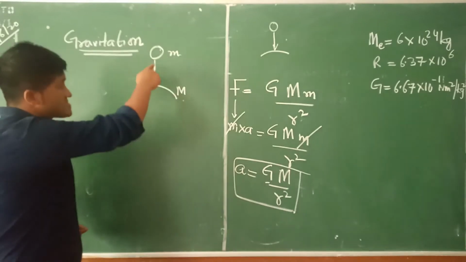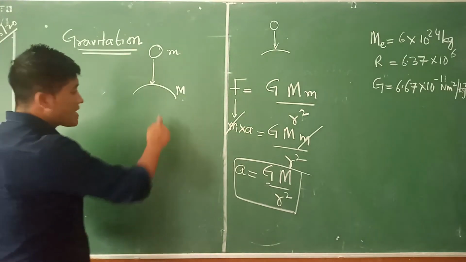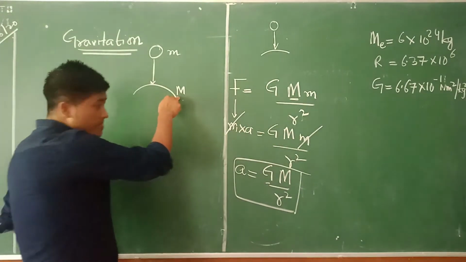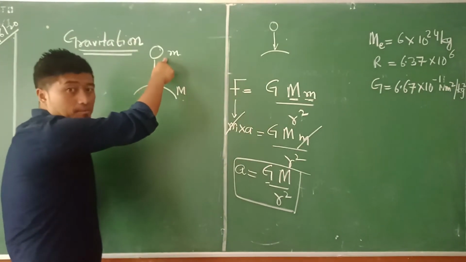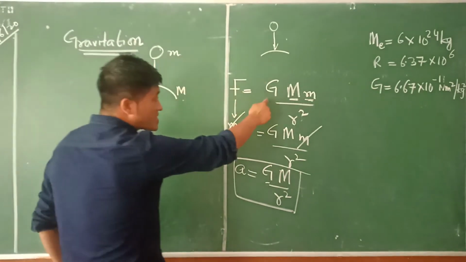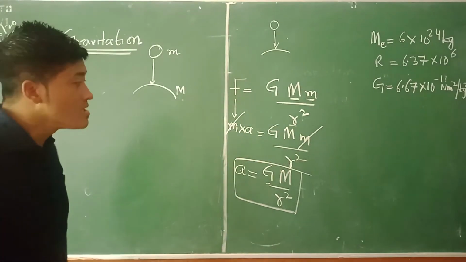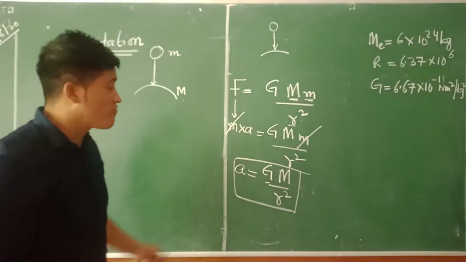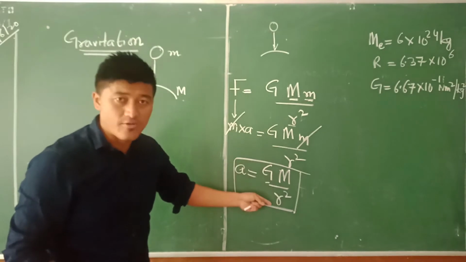But instead we have seen, this is common sense, the apple falling down. Right? Okay, so now this particular capital M is the mass of the earth, and this small m is the mass of the apple here. R is the radius of the earth. Now in order to get a particular value for acceleration, we are cancelling this two and we got this value here.